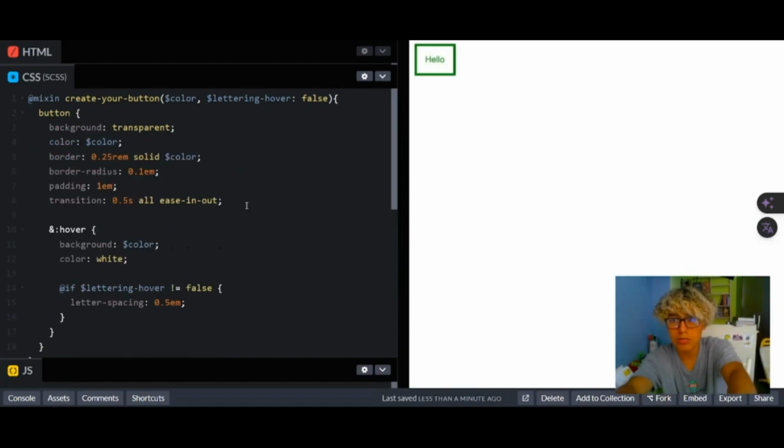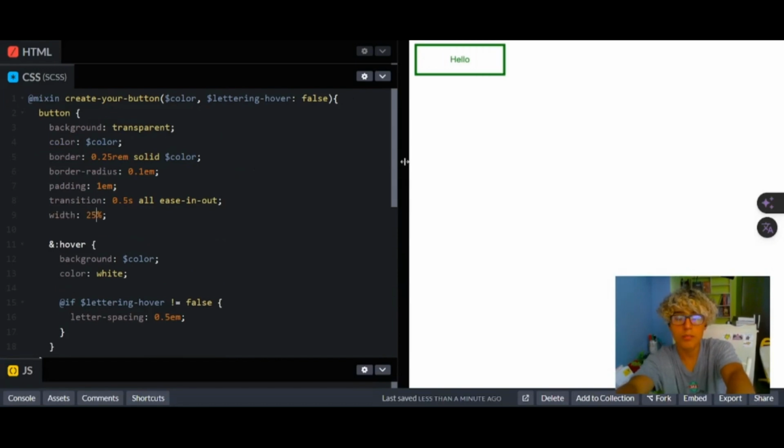Obviously, we can customize it as we want. For example, with 25%, and we get the same effect. Okay, I will just modify it a bit, and we have this effect. The radius is too low, so let me set it to 1em, which is too much. 0.5em is better. Okay, and we have this effect that works very well.